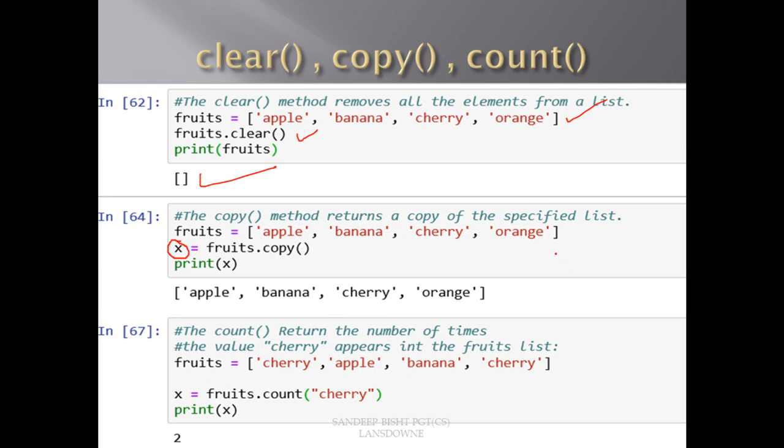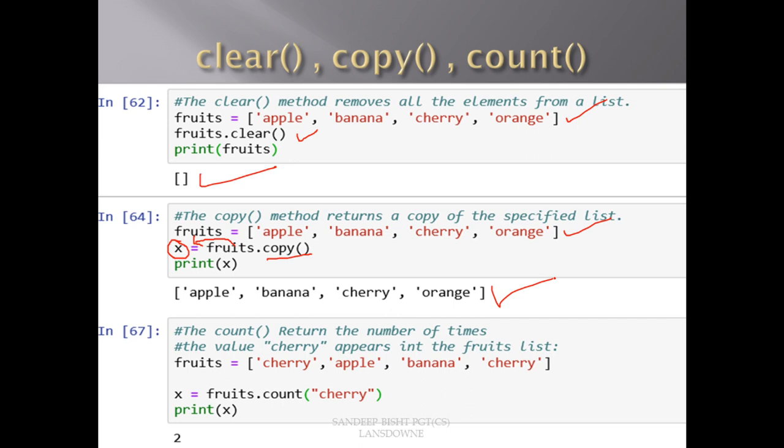You can see we have a list here, fruits, and I have called the copy method on this fruits list. It will return a list, and this new list will be X, and if we print X, the elements will be the same as in the earlier one. So as the name suggests, it copies the list.